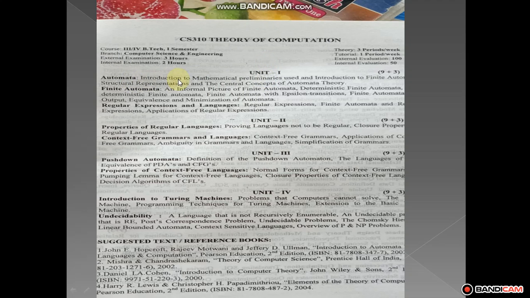These are the first one, the automata. And now we discuss the next one, what is the finite state machine. So how many types of finite automata? One is the DFA and the other is the NFA. In the first unit, next is what are the differences between the DFA and NFA, and